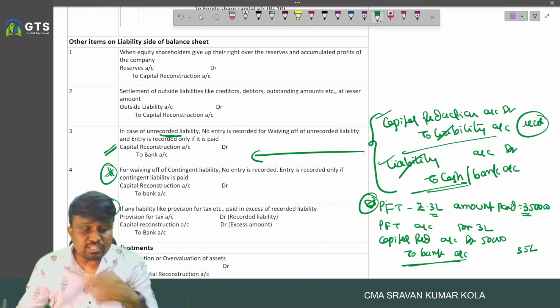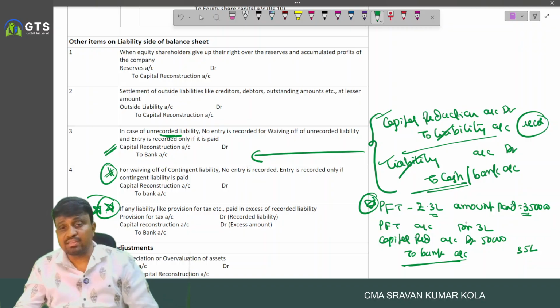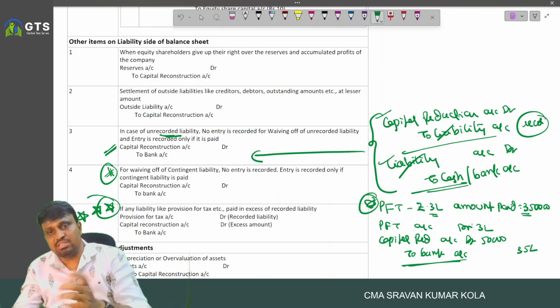For example, provision for tax is 3 lakhs, but the amount paid is only 2 lakh. It means 1 lakh discount is there, a 1 lakh reduction in liability. In that case, what is the entry?